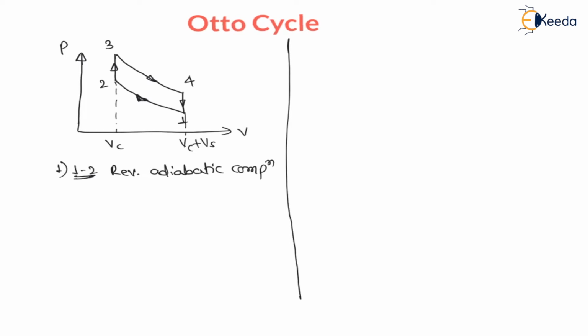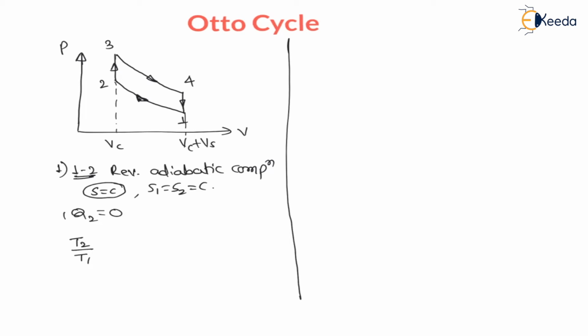Reversible adiabatic compression, which is also called isentropic compression, that is entropy is constant. That is, we can say S1 is equal to S2 is equal to constant entropy compression, right? Now as it is reversible adiabatic compression, during this process, that is process 1 to 2, heat will be 0, right? During this process heat will be 0, and the relation or the expression of this process is T2 divided